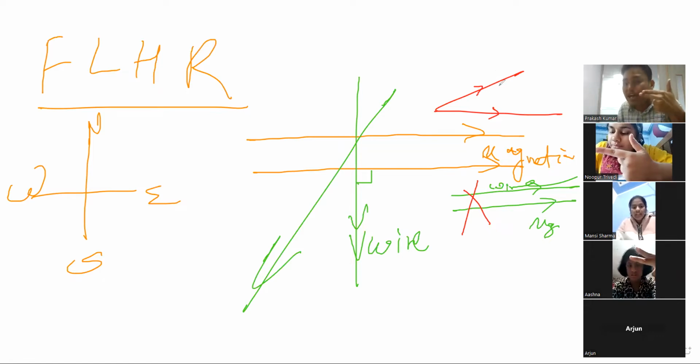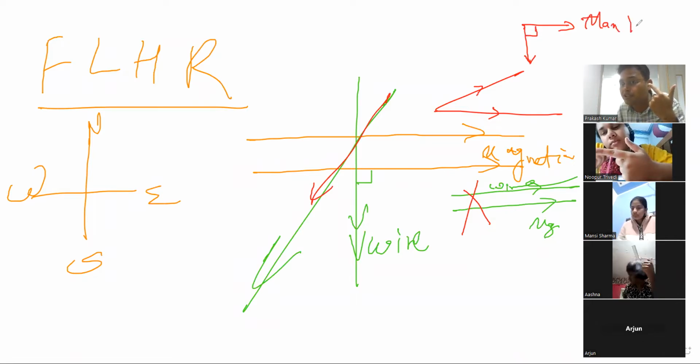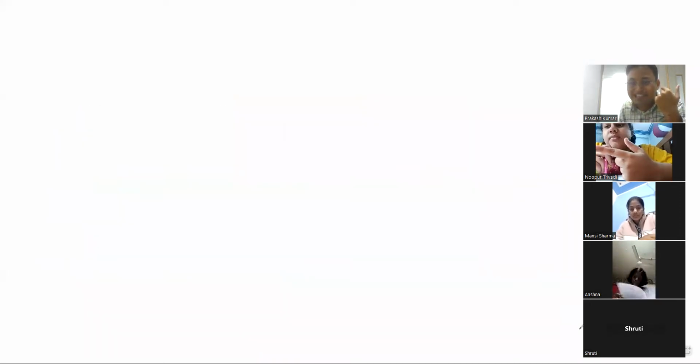Okay. And see the maximum force. And the next question, the maximum force generates when the angle between magnetic field and the current carrying wire is 90 degree. Then maximum force generates. All of you remember this line: maximum force generates when magnetic field and current carrying wire are perpendicular to each other. Very good. Understood now?